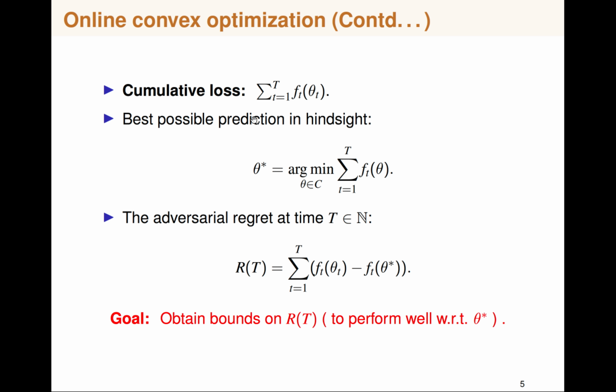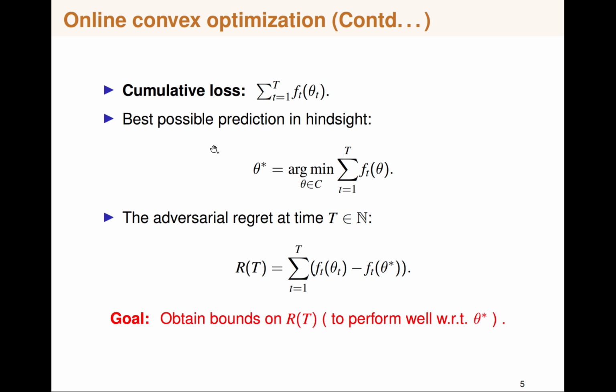Also, the best possible prediction in hindsight is defined like this, which essentially means the best possible prediction we could have taken for all the rounds combined to achieve the minimum loss. But note that this best possible prediction is constant in all rounds, and it is possible to achieve even lower loss by having a best possible prediction in each round, but we are not interested in that because it is too restrictive.